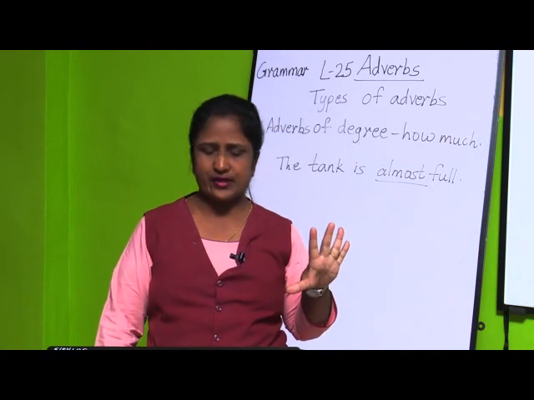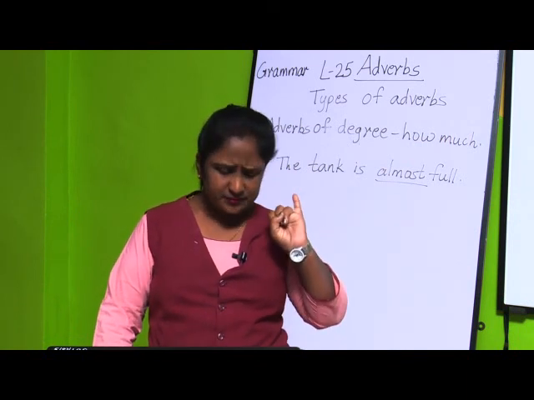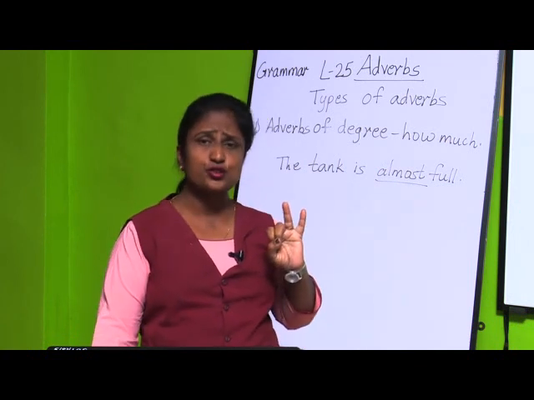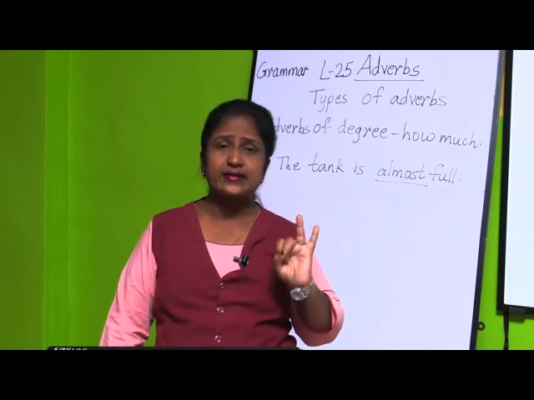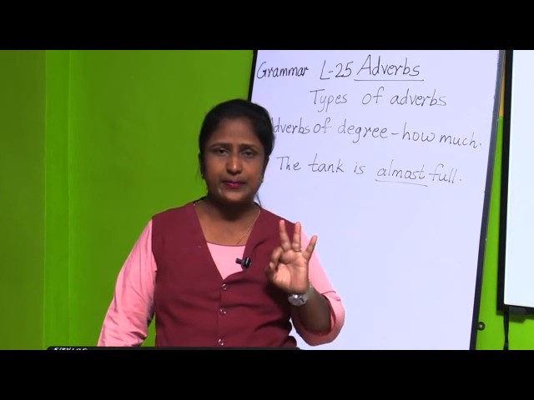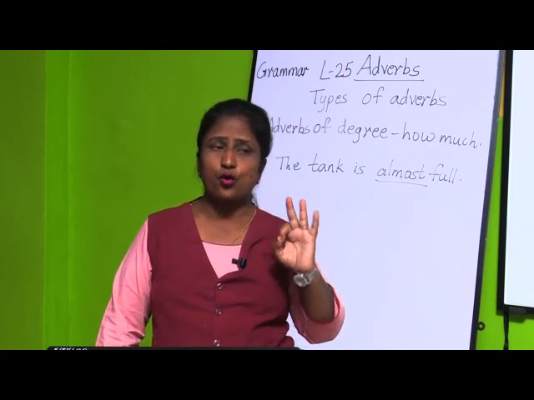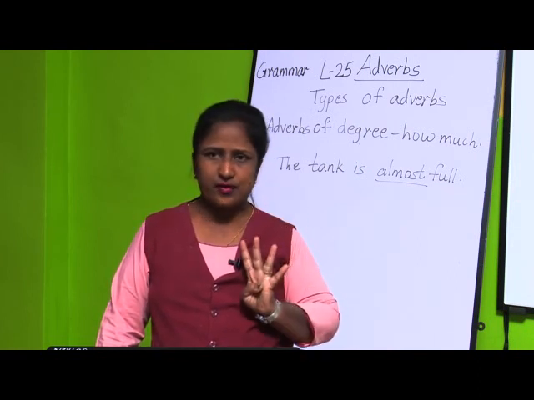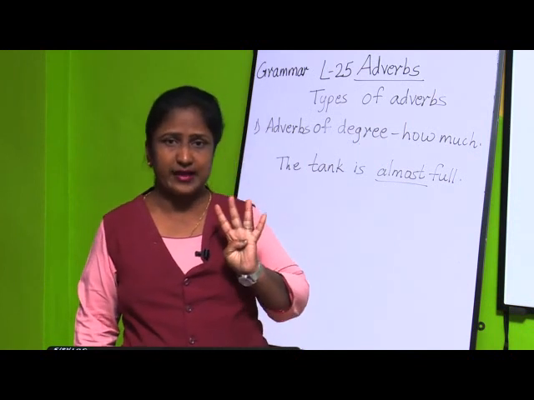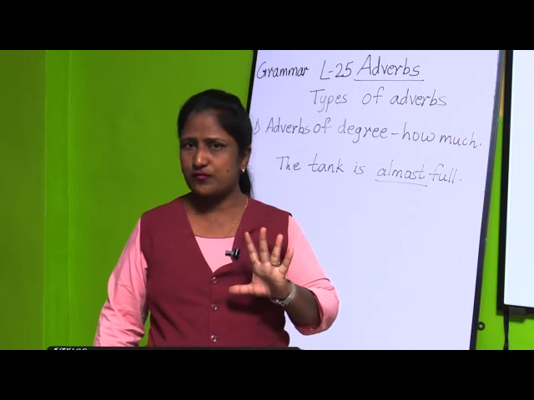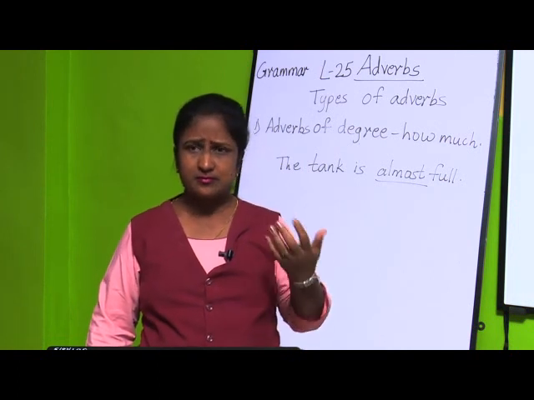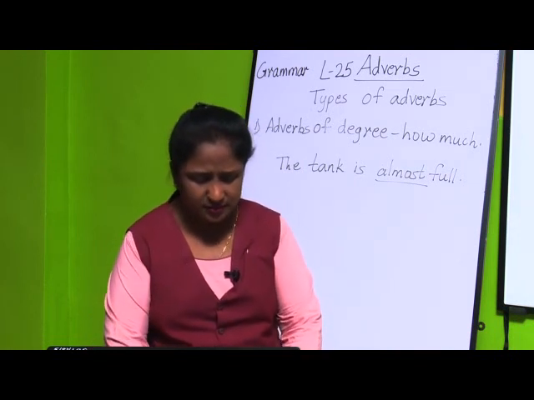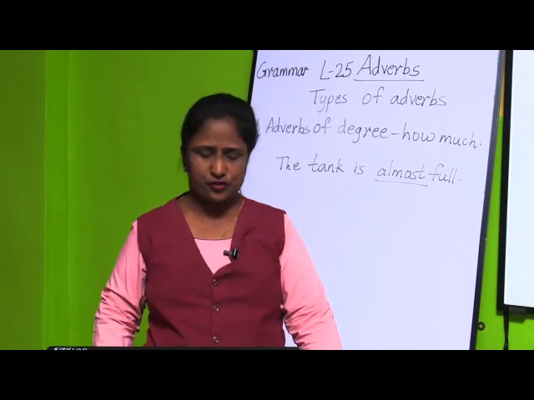And there are 5 types of adverbs. Adverbs of manner: if you ask the question how, you will get the answer. Then adverbs of place: if you ask where, you will get the answer that tells where the action is done. Third is adverbs of time: at what time an action is done. Fourth is adverbs of frequency: how often the action is done. And fifth is adverbs of degree: how much the action is done. So these are the 5 types of adverbs and the definition of adverb.